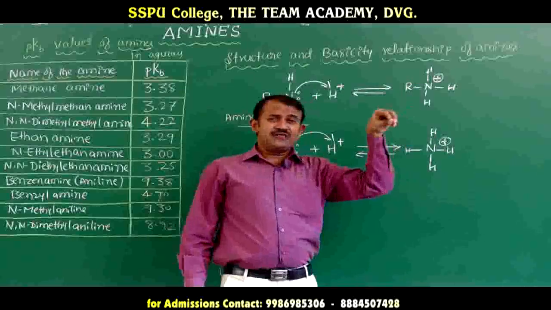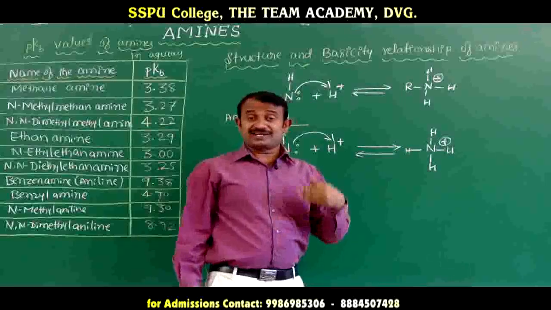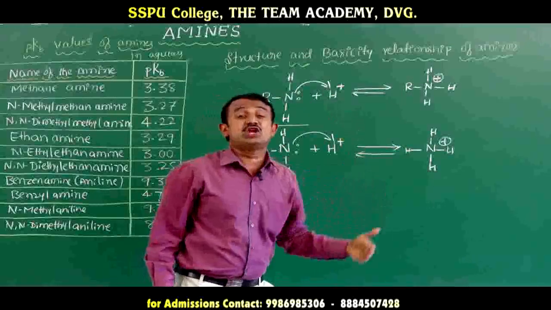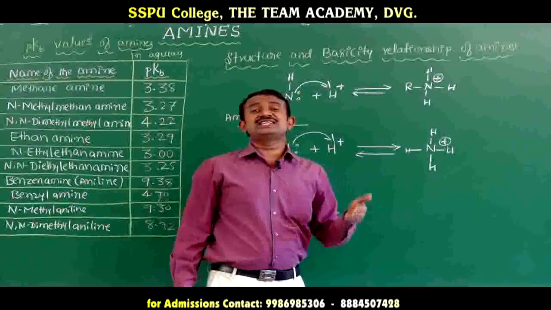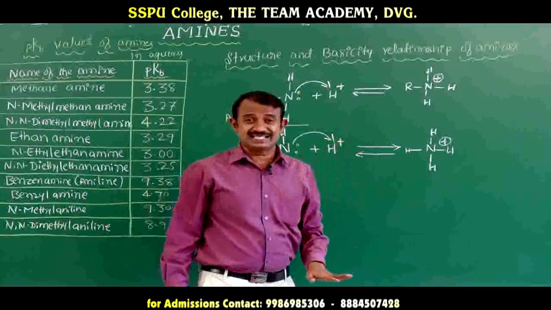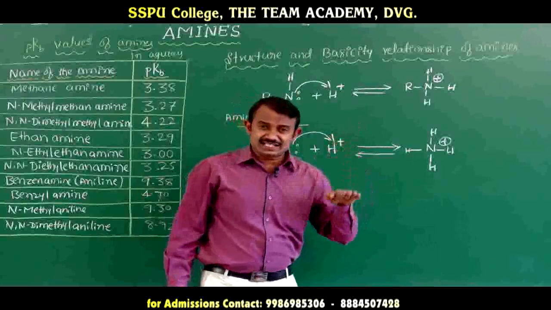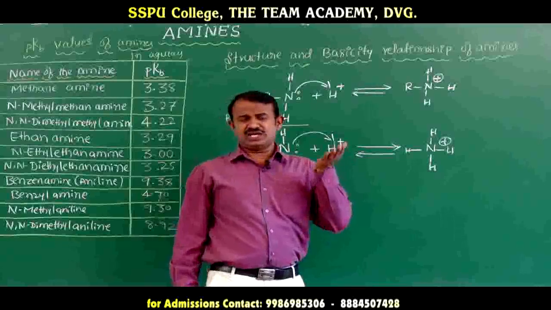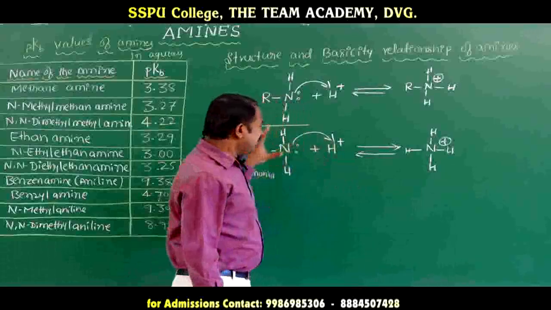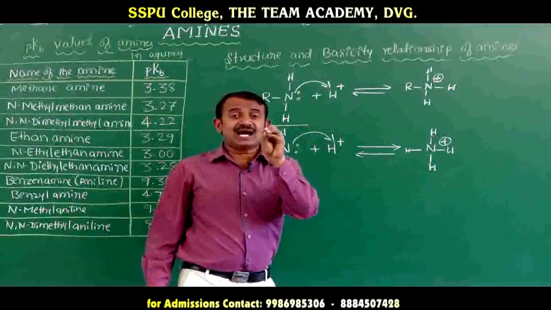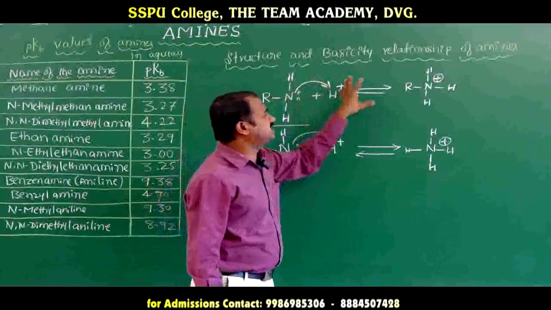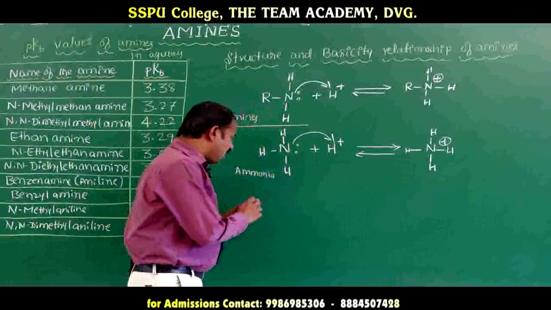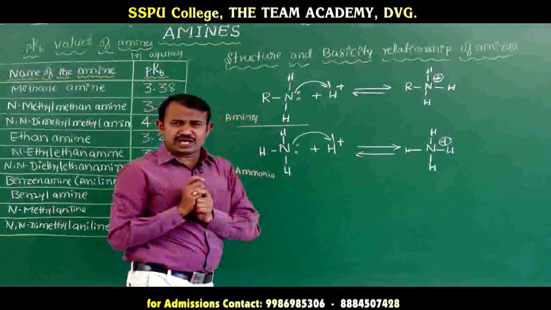On the basis of the previous class, we have already discussed the pKb value of basicity. If the pKb value increases, basicity decreases. If the pKb value decreases, basicity increases. On this factor we will compare alkyl amine and ammonia. Both have electrons available to accept a proton.